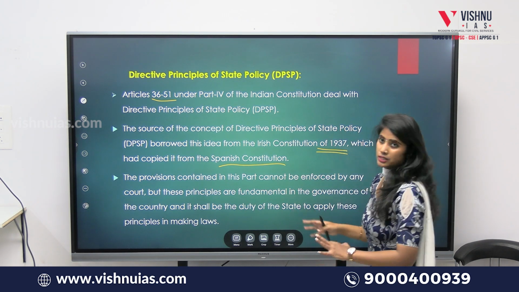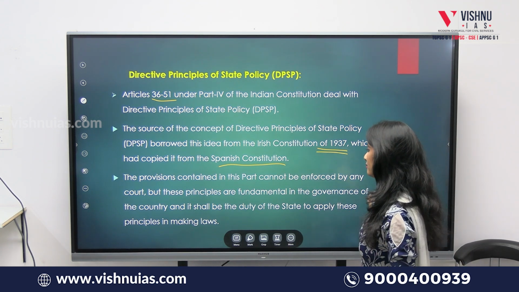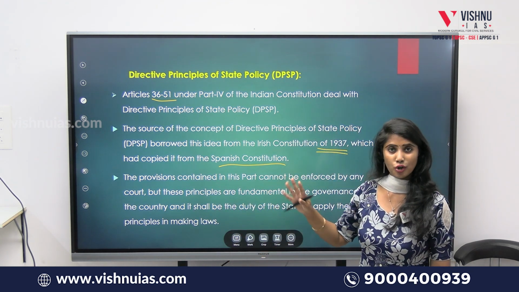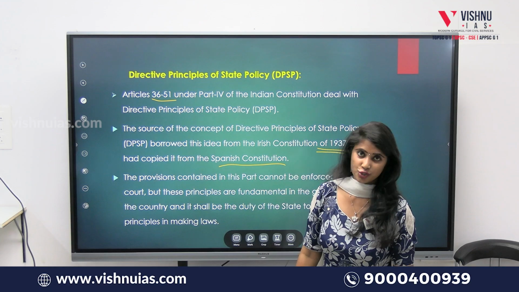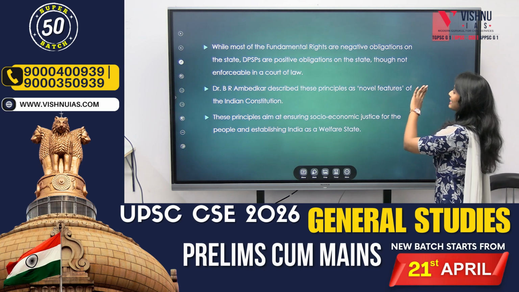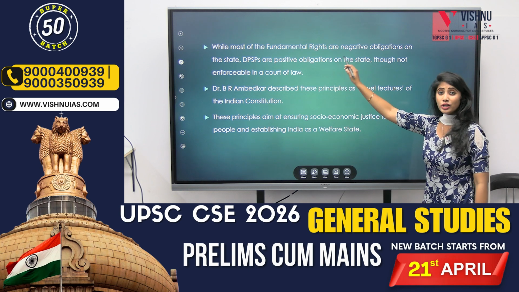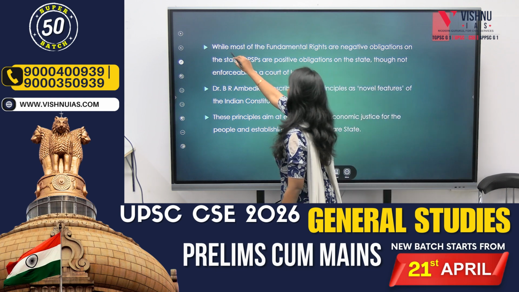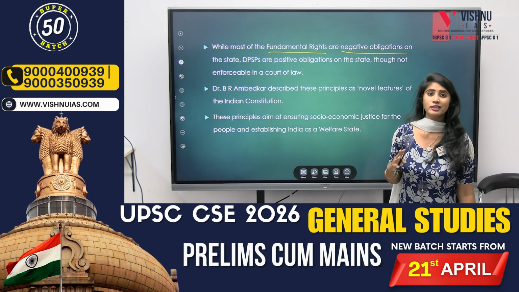Okay, but these are not enforceable by any court of law, just like the rights. Okay, and it shall be the duty of the government to enforce all this, even though they are not enforceable by the court. Clear? This is just a very brief introduction related to the question. Okay, now, while most of the fundamental rights are negative obligations on the state, DPSPs are positive obligations on the state, though not enforceable in a court of law. Listen carefully. Most of the fundamental rights are negative obligations on the state. What does this mean?